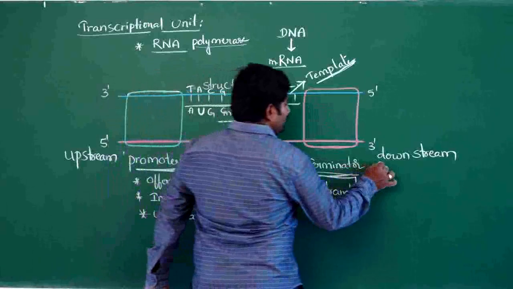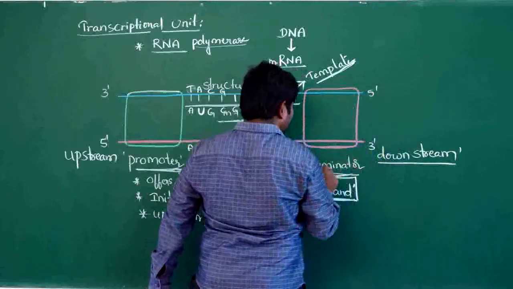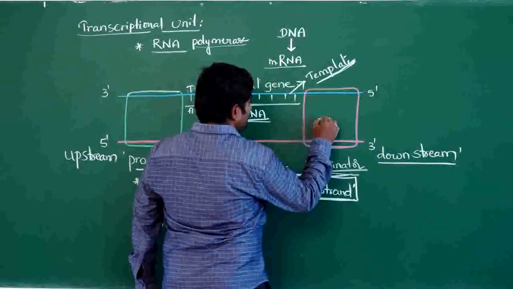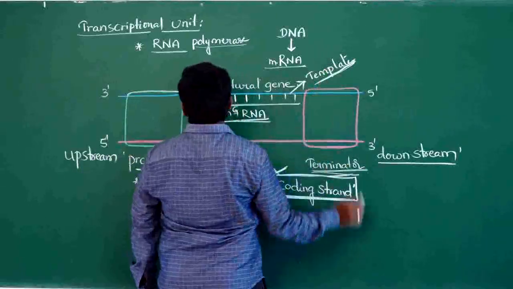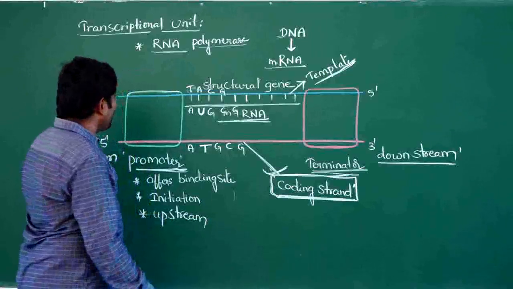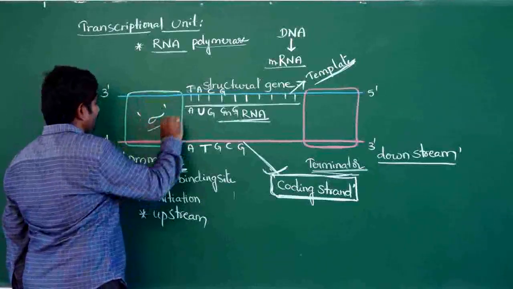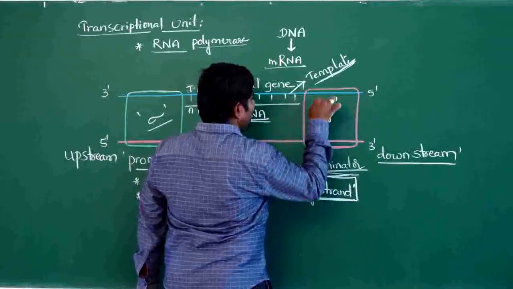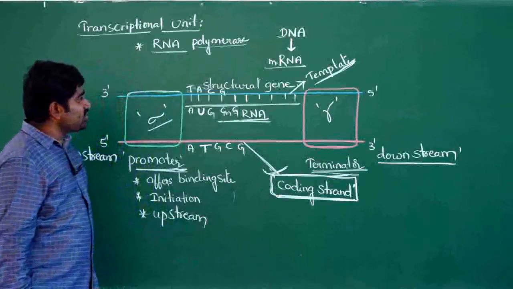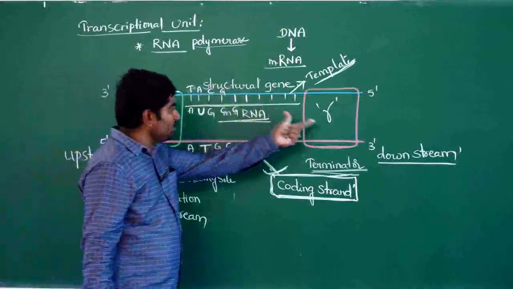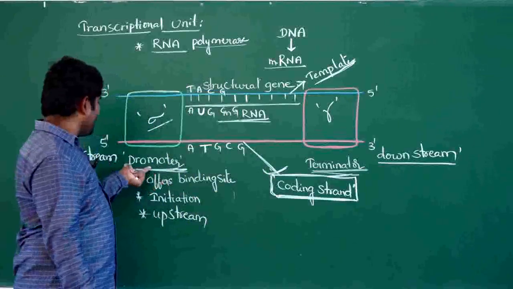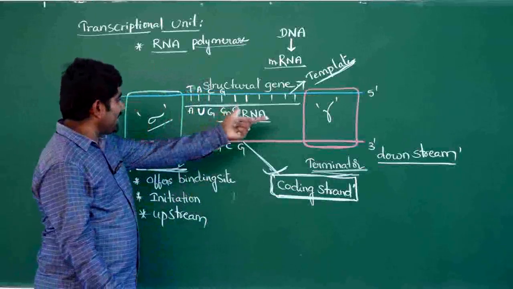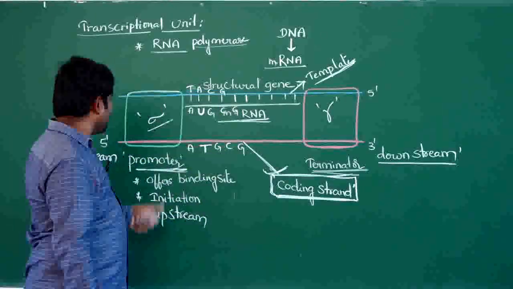Next one, downstream. The next one is the terminator. The terminator is located downstream and helps in termination of the process of transcription. RNA polymerase contains two factors. One is the sigma factor, another is the rho factor. The sigma factor is activated by the promoter, whereas the rho factor is activated by the terminator.